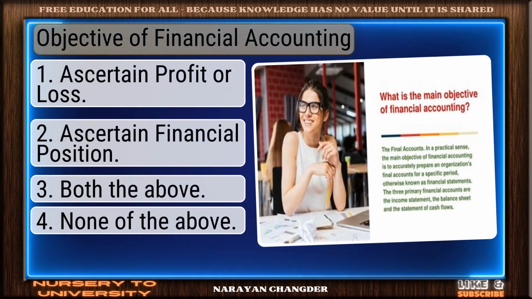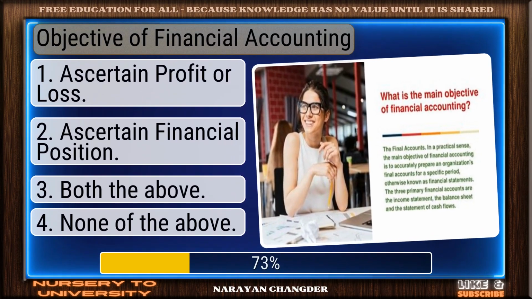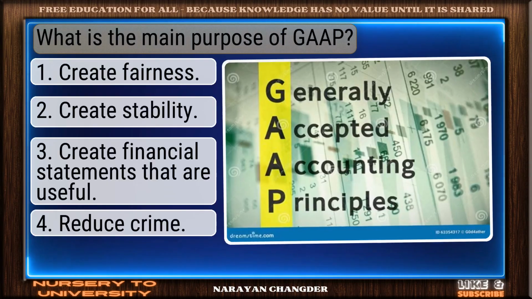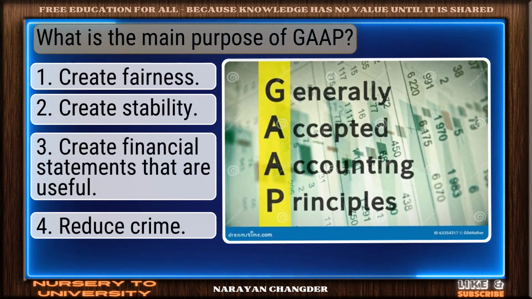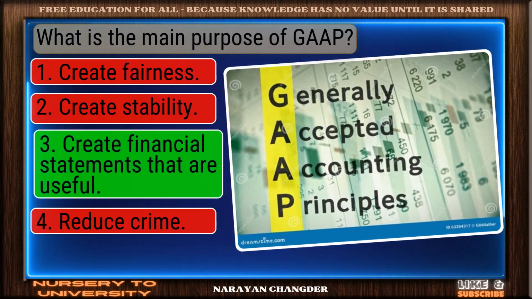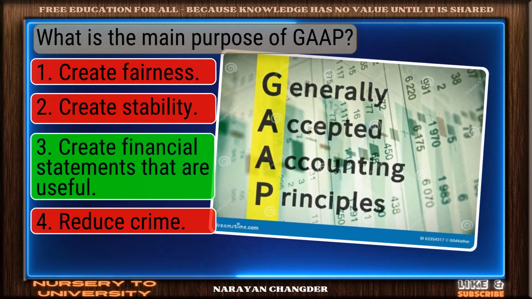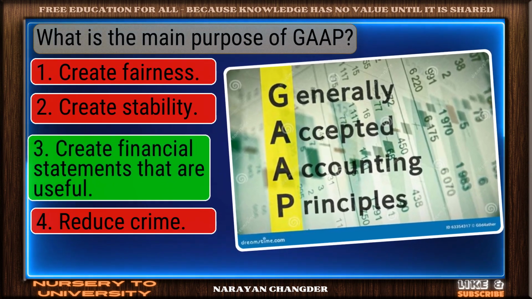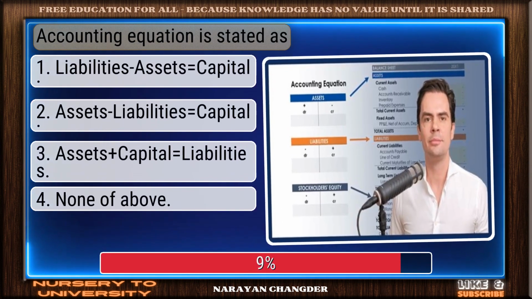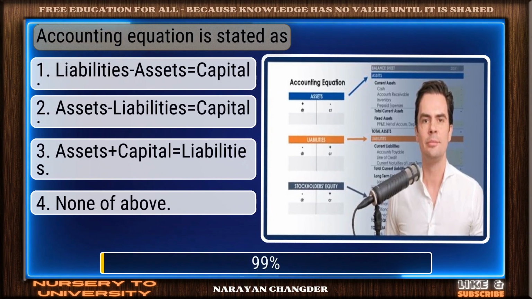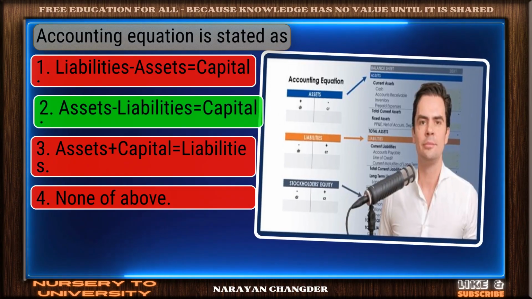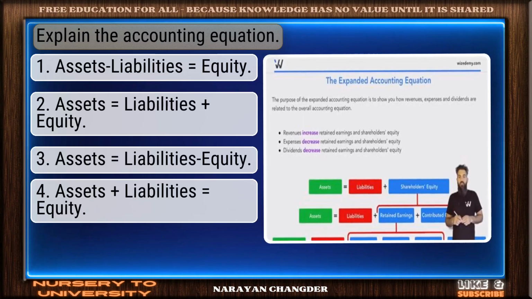Objective of financial accounting? Valid point. Both the above is true. What is the main purpose of GAAP? Exactly. Create financial statements that are useful and make sense, and it is the right choice. Accounting equation is stated as. Great thinking. Assets equal to liabilities plus capital is the right choice.